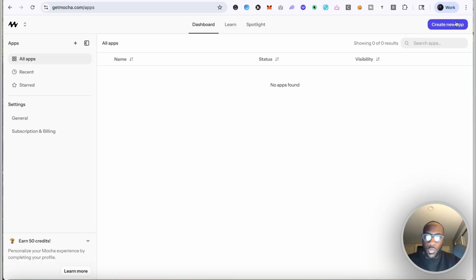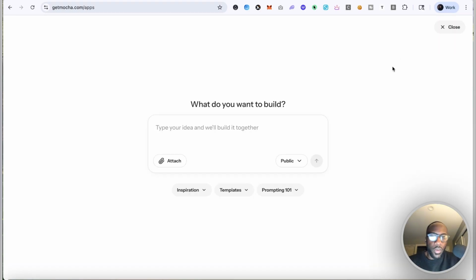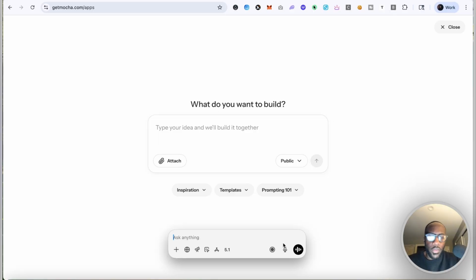All right, so we're in Get Mocha right here. I'm going to click on Create New App and let's see what they got. They have templates, inspiration here, and then they have prompting tutorials. I'm going to go ahead and say, I would like to create a CRM for a general service business, something that can be used by entrepreneurs and companies who are in different industries.